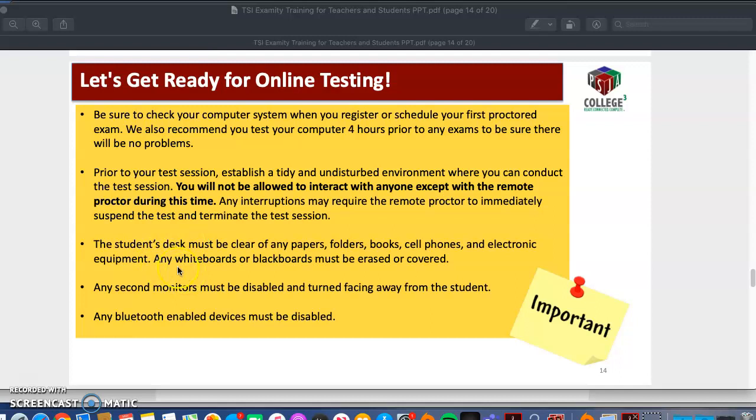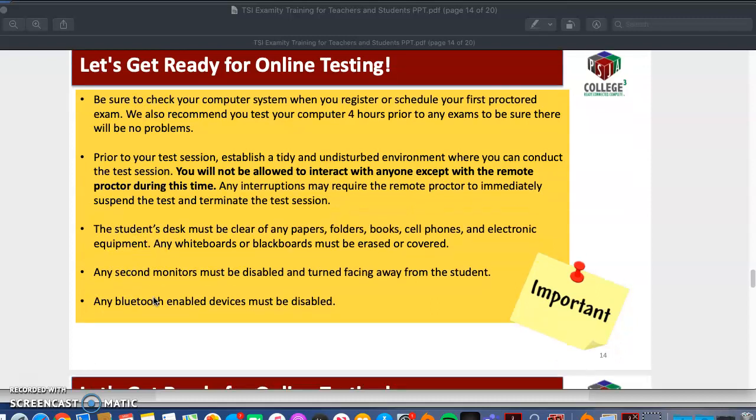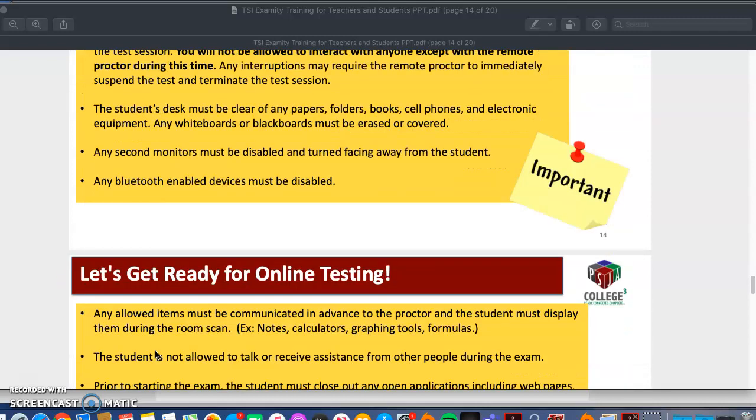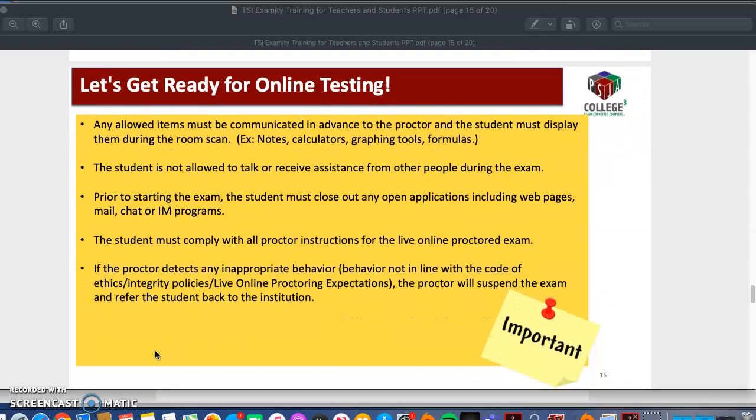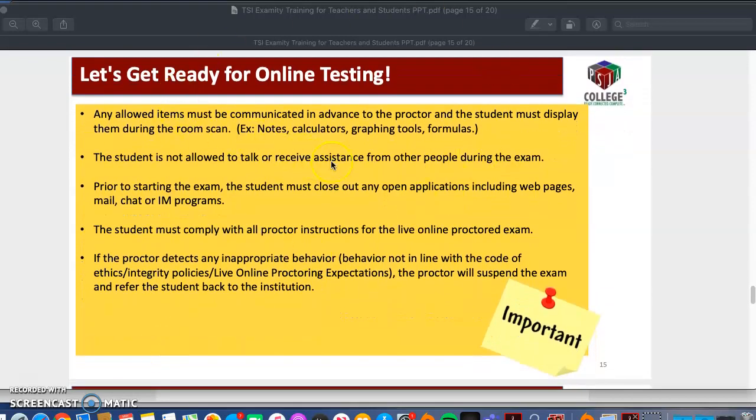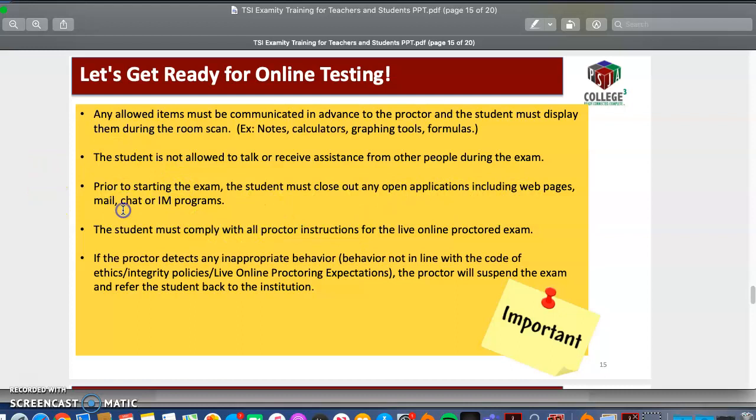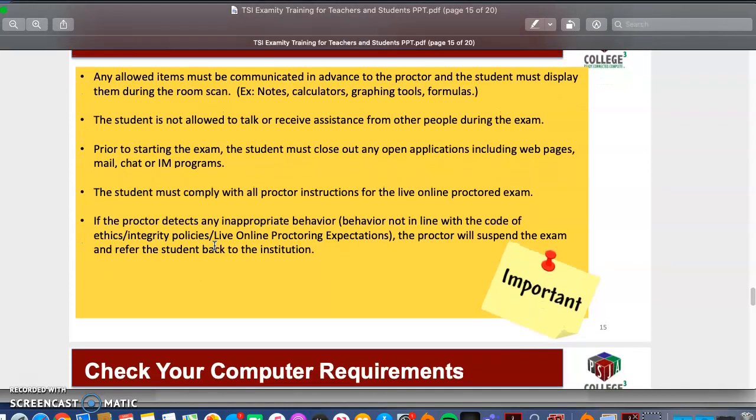Make sure you're testing in a clean area. You don't want any random papers lying around or any books or cell phones. You can't have any speakers. You can't have any headphones on. All Bluetooth devices must be turned off. Remember, this is an exam. You can't get any outside help. You're going to have to close every single web page, chat or IM. So you're basically only going to be taking the test and that's it. Make sure you remember that.